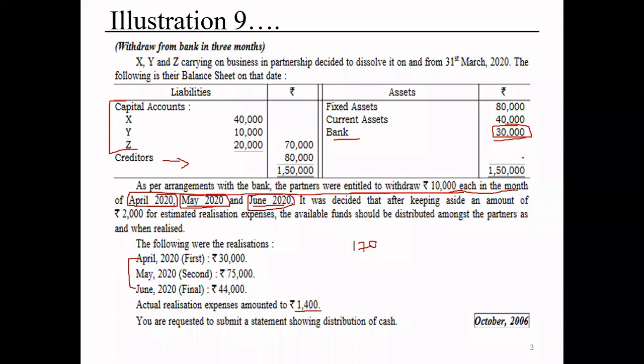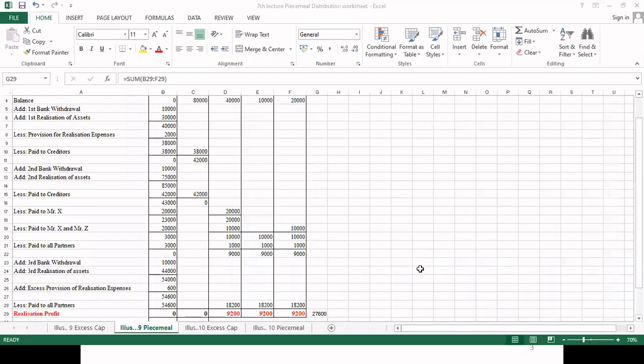And how much are the total expenses which we are required to pay? 150 is our liability plus 1,400, so it comes to 1,51,400. If you subtract, it should come to 27,600. If not, then we have made some mistake somewhere. So are we getting the correct amount? Yes, sir. That means we have done our problem correctly.